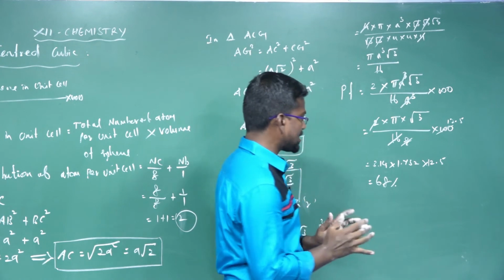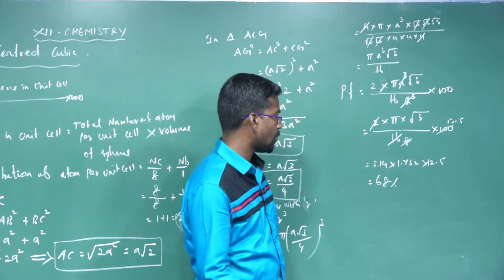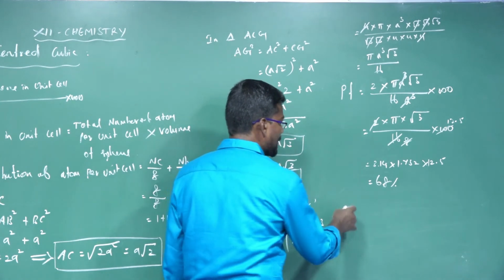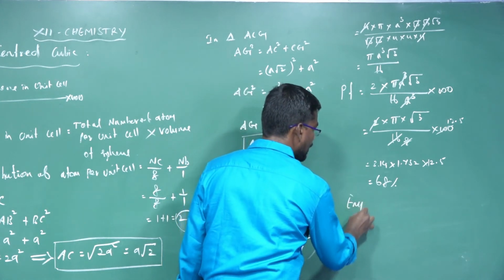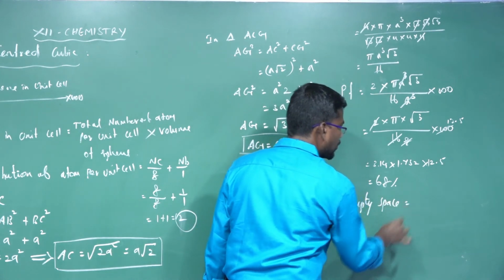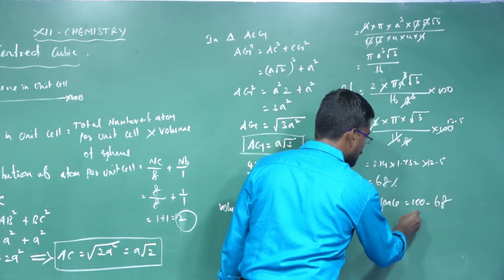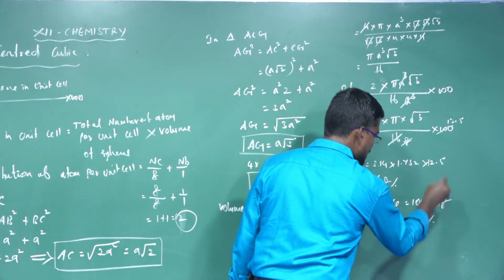So 68% of the volume is occupied by spheres in body-centered cubic. Empty space is equal to 100 minus 68, equal to 32%.